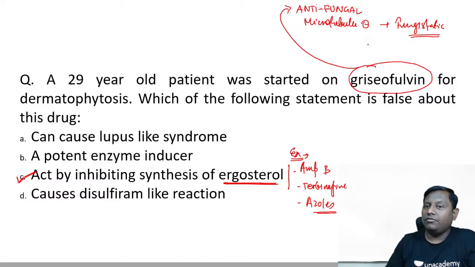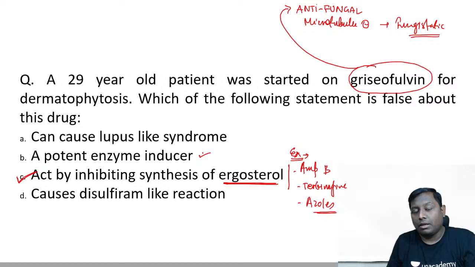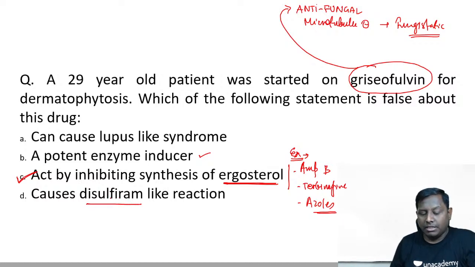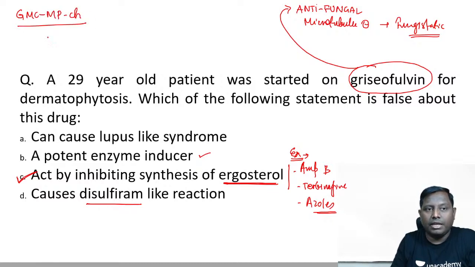Of course, the antifungal drug griseofulvin is a very potent enzyme inducer, like phenytoin, rifampicin, barbiturates, DDT. These are all very potent enzyme inducers. Carbamazepine also. It can cause disulfiram reaction. Yes. Remember the mnemonic that I used to tell you, that in Government Medical College of Madhya Pradesh and Chhattisgarh, you will be getting disulfiram-like reaction.